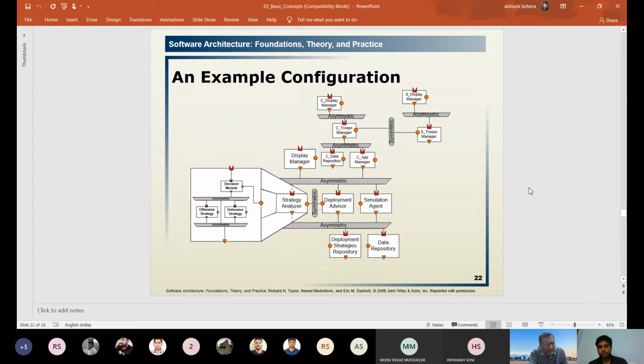They are connected in a particular style, these components and connectors. Connectors are the horizontal ones, the flat ones, and the rectangular ones are the components. We need to connect them with a particular objective and following one of the styles.